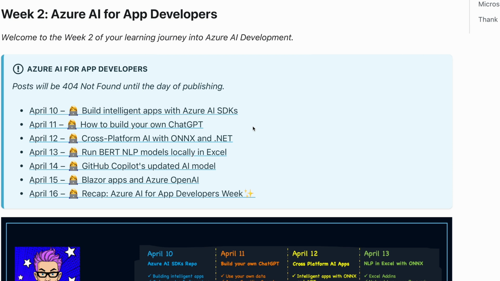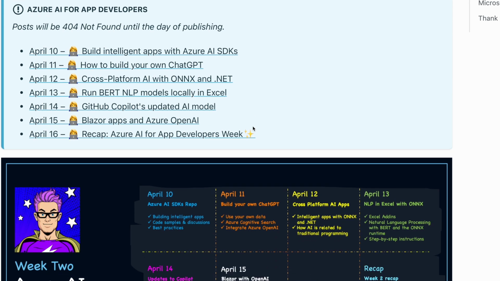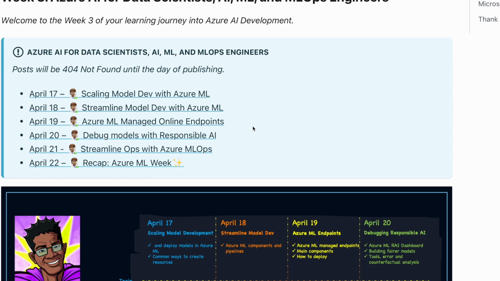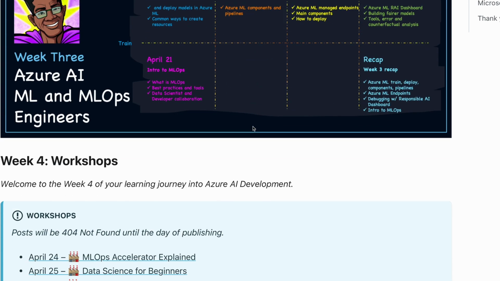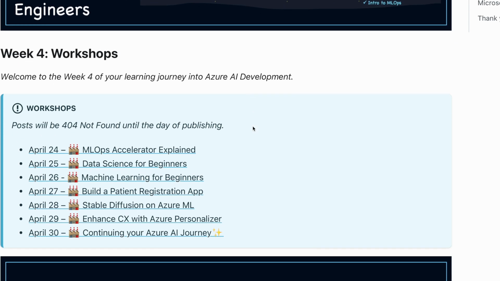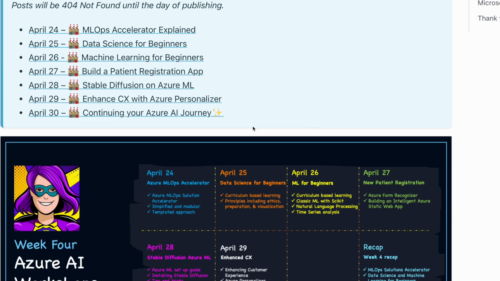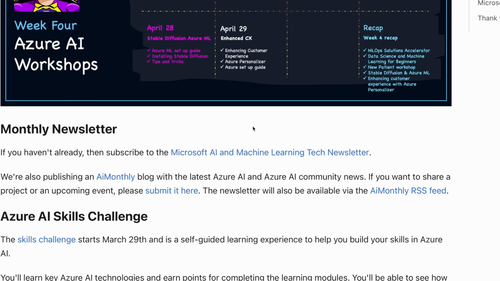And we have something like working with ChatGPT, working with OpenAI and Azure AI for app developers. All this information is clearly mentioned, and also Azure AI for data scientists, using the Azure machine learning notebooks, how to create them, how to create endpoints and deployments, MLOps. All this information is clearly mentioned. And we also have some workshops here in the week 4 section. I can go to each link given in this plan, and it is really amazing. You can learn each and every part of it.